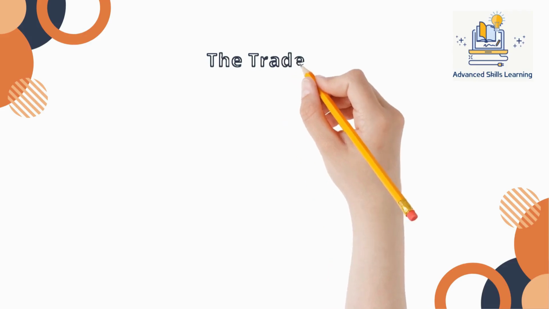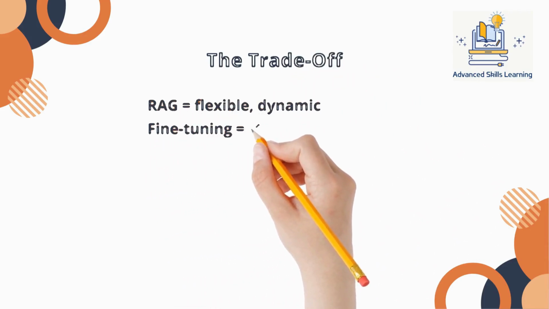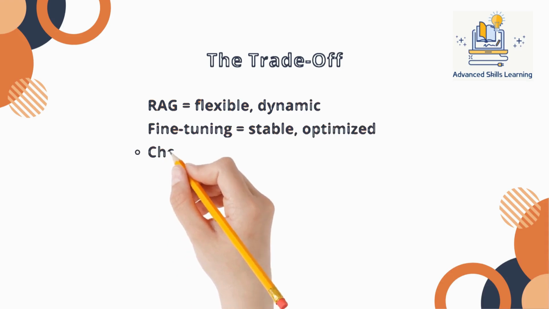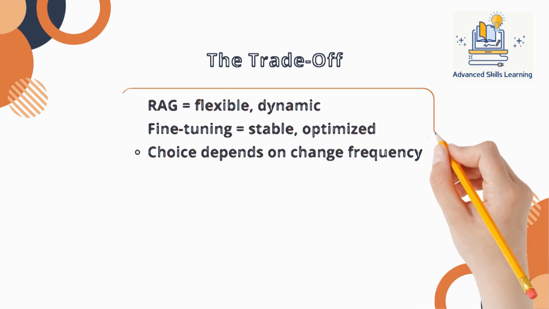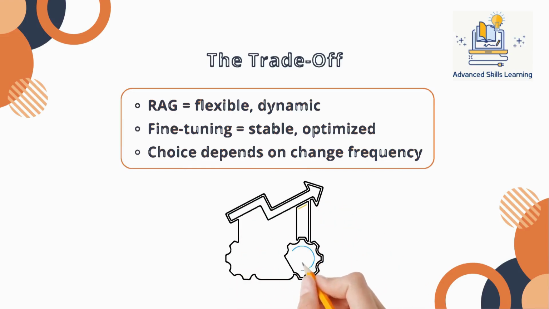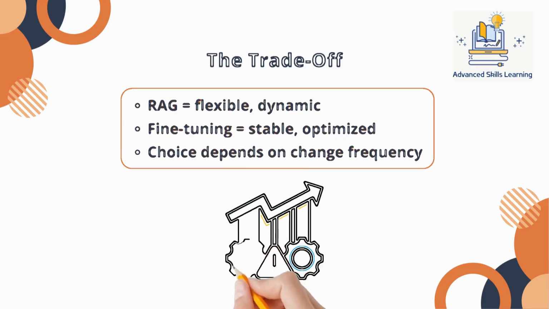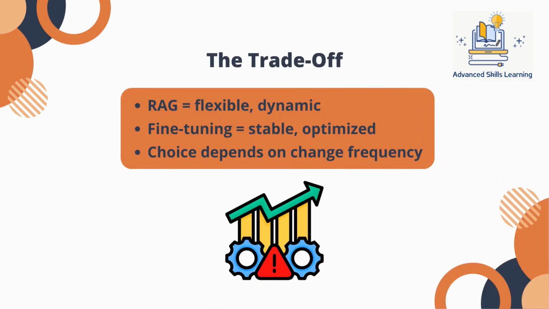The real trade-off is not accuracy versus cost, it's flexibility versus stability. RAG is better when knowledge changes frequently. Fine-tuning is better when behavior needs to be consistent. The mistake teams make is choosing based on hype instead of understanding how often their data, and their logic, actually changes in production. Understanding this trade-off is what separates prototype systems from production systems.